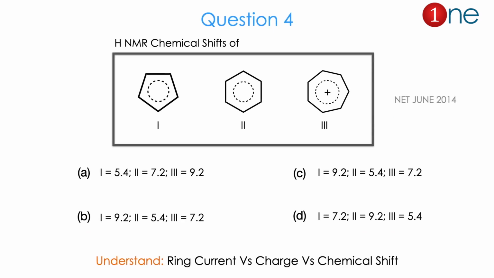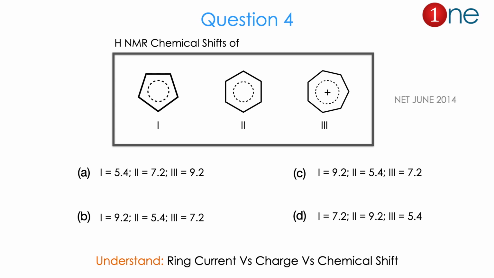Then question number 4. They have given 3 compounds: cyclopentane, cyclohexane and cycloheptane. Here the charges are revolving around, so you can consider aromaticity here. All 3 have ring current: 5 member, 6 member and 7 member. The 5 member has charge around, the 6 member is like benzene, and the 7 member is with cation. They are asking about chemical shifts. They have given 3 values: 5.4, 7.2 and 9.2. You have to assign where the 3 shifts will come.